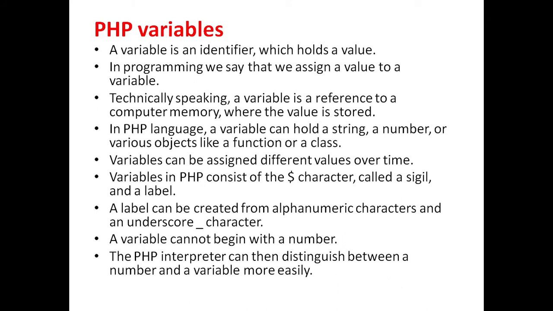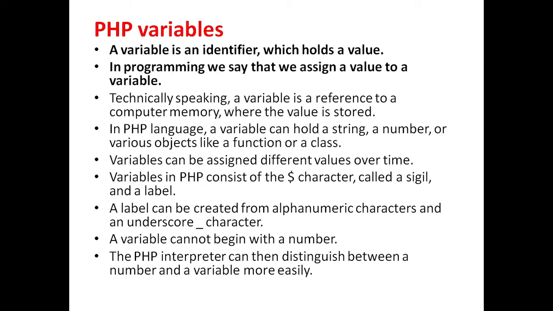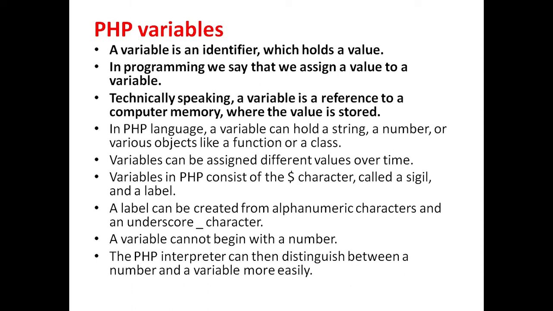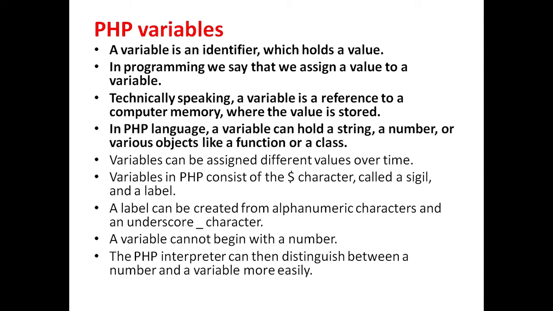PHP variables. A variable is an identifier which holds a value. In programming, we can say that we assign a value to a variable. Technically, variable is a reference to a computer memory where the value is stored. In PHP language, variable can hold a string, number, or various objects like functions or class. Variables can be assigned different values over time.